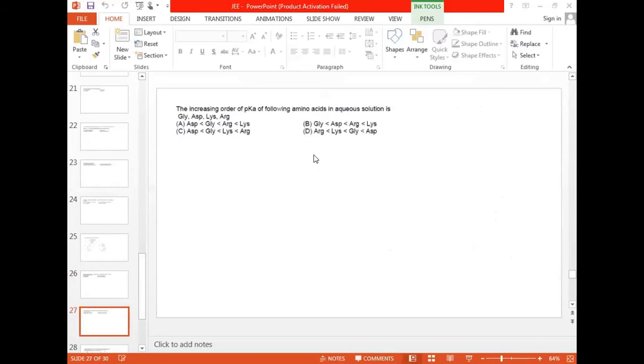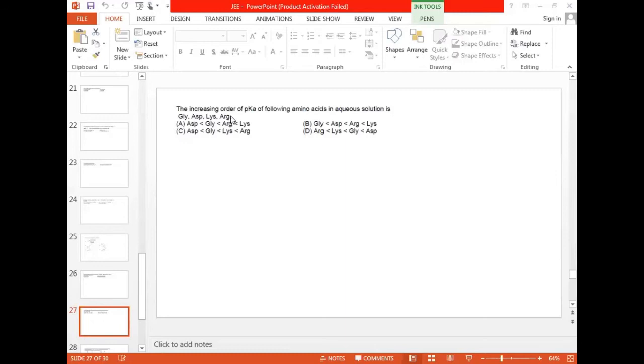The increasing order of pKa of the following amino acids in aqueous solution is... What are the names of these acids? GLY is glycine, ASP is aspartate, aspartic acid, LYS is lysine, and ARG is arginine.